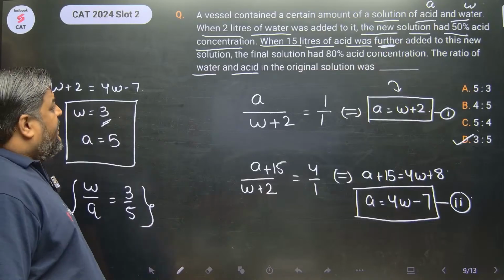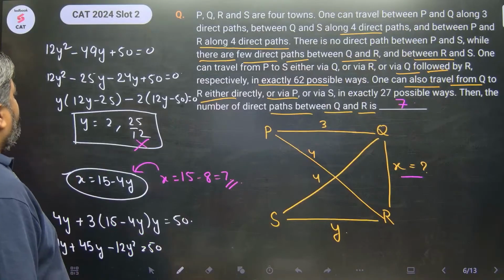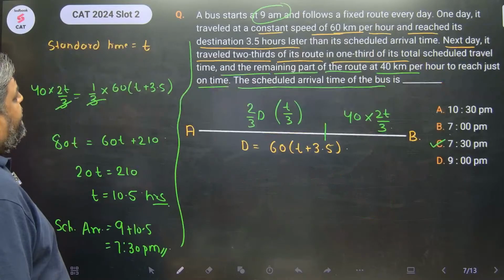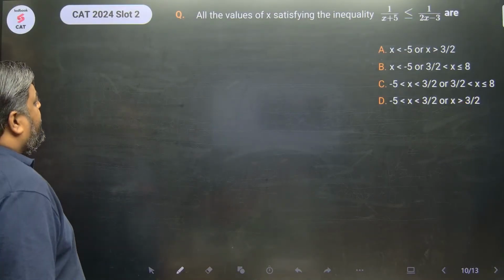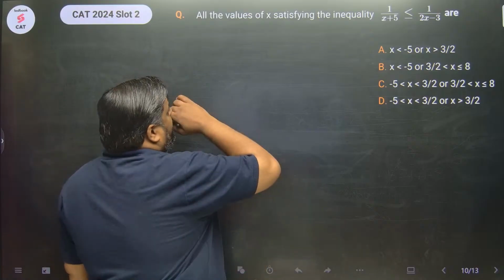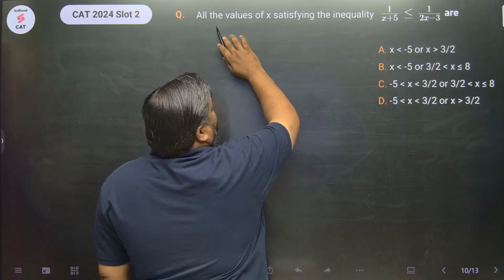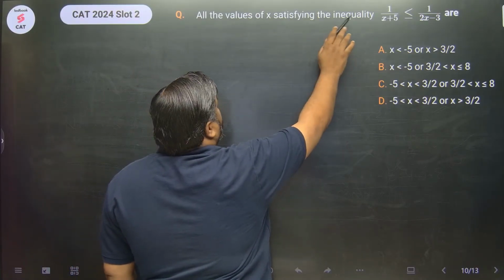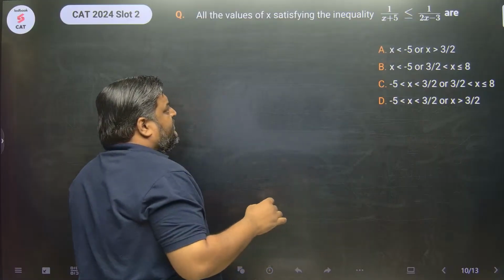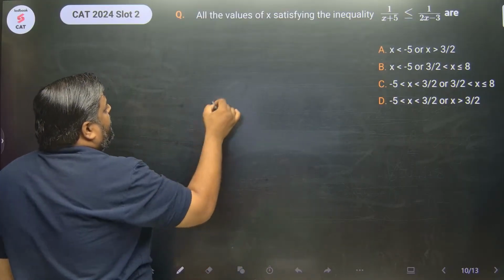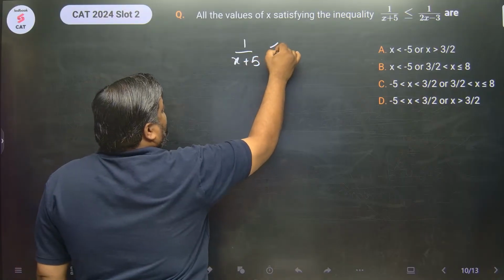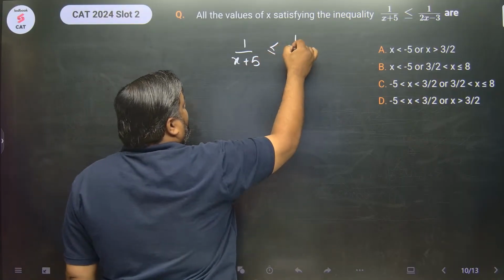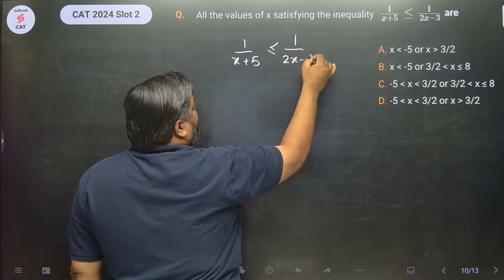Okay, so we did 1, 2, 3, 4. We did 4. We are left with 3 more questions. आ जाओ. Inequalities. क्या है? All the values of x satisfying this inequality. The inequality that is given is 1 upon x plus 5 is less than equal to 1 upon 2x minus 3.